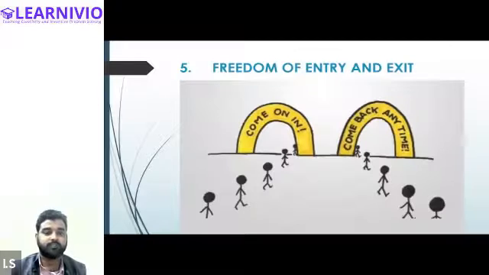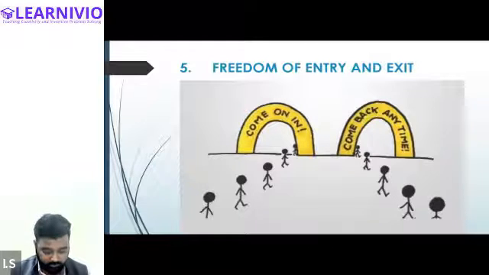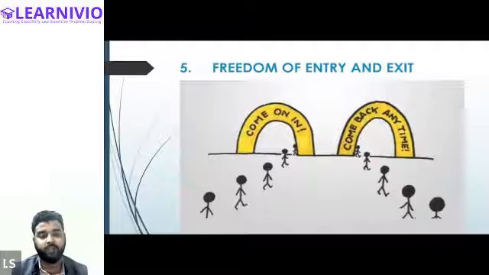Okay. Now, let's talk about the next feature of monopolistic competition, that is freedom of entry and exit in the market. That means in monopolistic competition, sellers do not have many restrictions on entry into and exit from the market. A firm can enter the market anytime. An individual firm can exit the market anytime. So there is no restriction on entry and exit. All right, is this clear? Yes, sir. There will be no restriction.